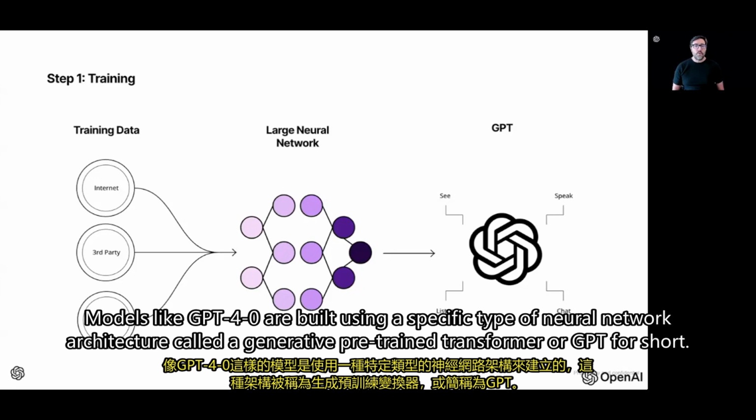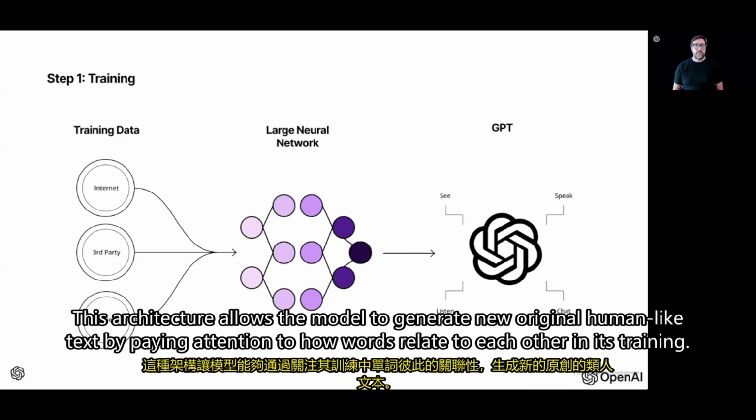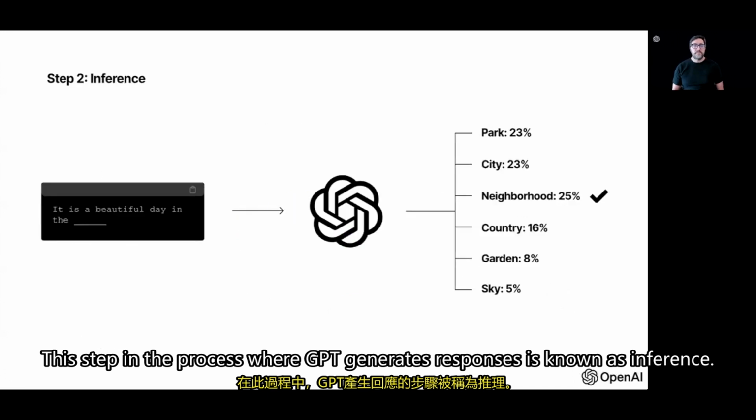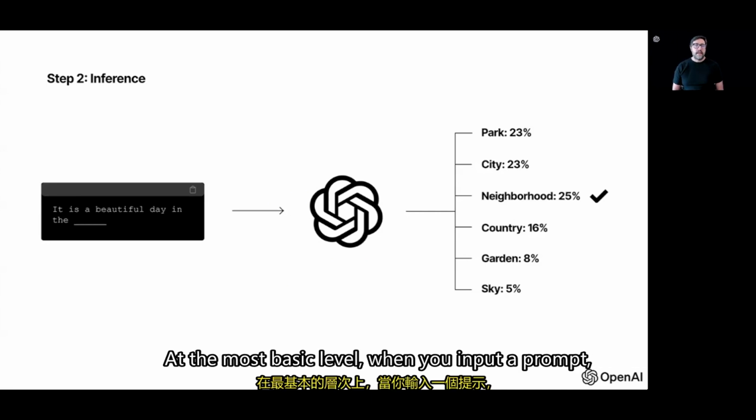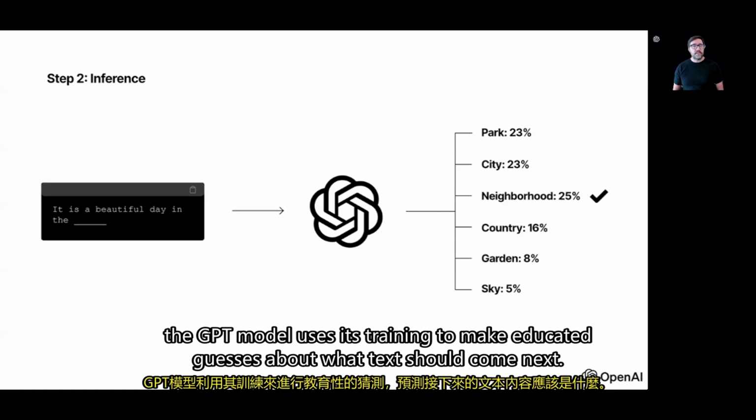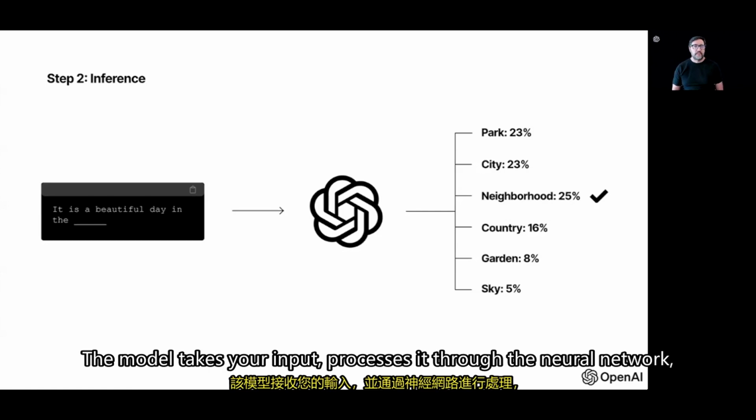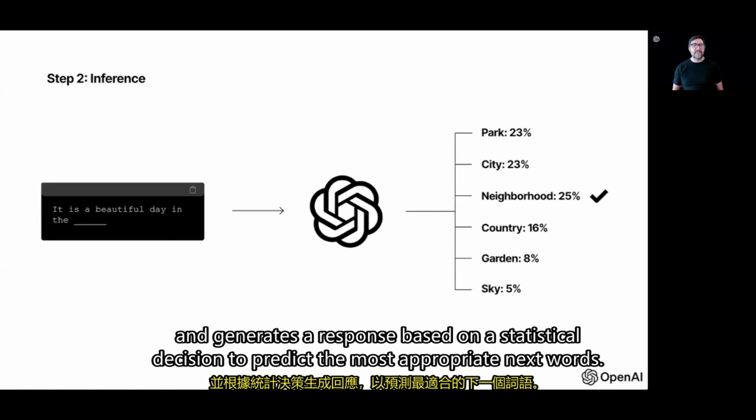Models like GPT-4o are built using a specific type of neural network architecture called a generative pre-trained transformer, or GPT for short. This architecture allows the model to generate new, original human-like text by paying attention to how words relate to each other in its training. This step in the process where GPT generates responses is known as inference. At the most basic level, when you input a prompt, the GPT model uses its training to make educated guesses about what text should come next. The model takes your input, processes it through the neural network, and generates a response based on a statistical decision to predict the most appropriate next words.